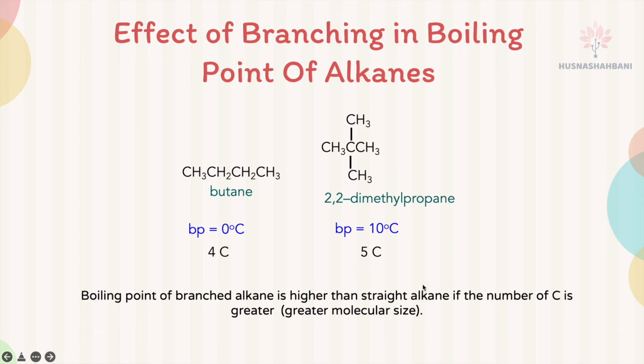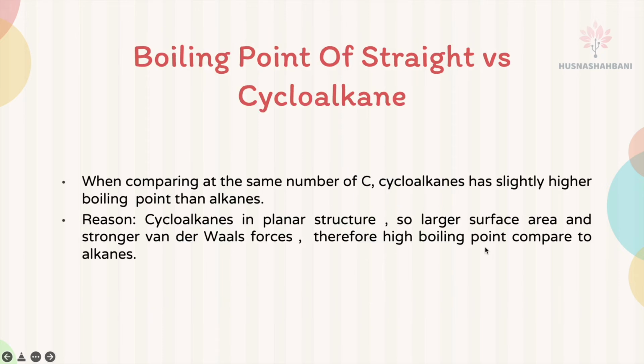More carbons, higher boiling point. The boiling point of a branched alkane is higher than a straight alkane if the number of carbons is greater. So first, the priority is to look at the number of carbons. If higher number of carbons, then higher boiling point. If you want to look at the branch, make sure the number of carbons are the same between the alkanes that we want to compare.